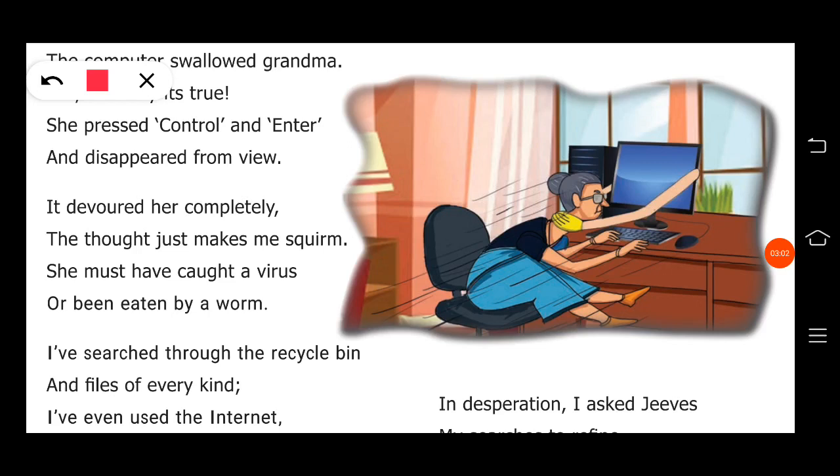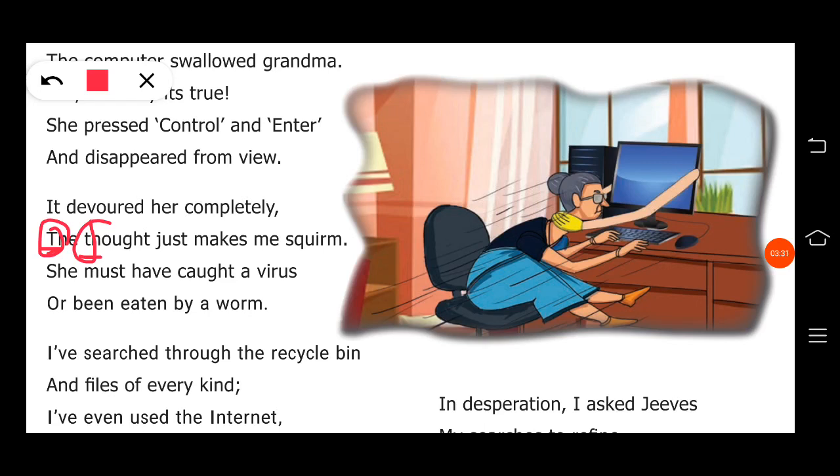So next, in stanza 2, it devoured her completely. So in this also there is no alliteration. The thought just makes me scream. So here you can see the T, the thought, T. So here T is present and here also T is present. So the first letter is repeated in the same line. So here these are the alliteration words.